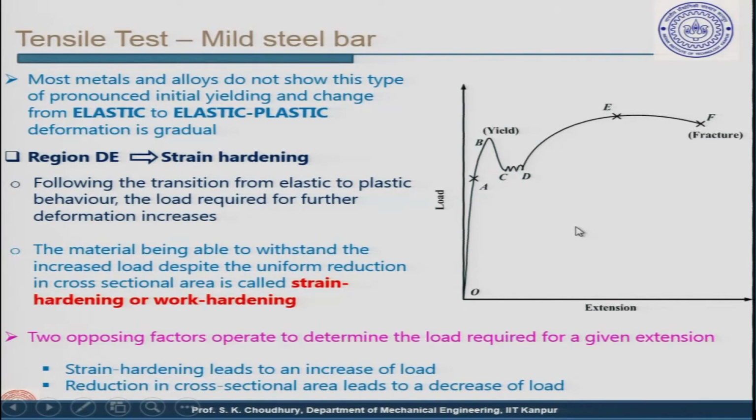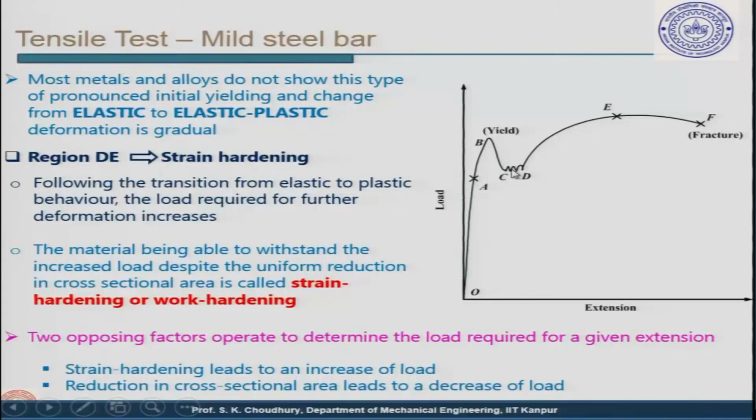You remember what we discussed during our discussion of materials and their properties: we discussed the curve without this kind of fall and fluctuation in the load. Most metals do not show initial yielding, and the change from elastic to elastic-plastic deformation is gradual in most cases.